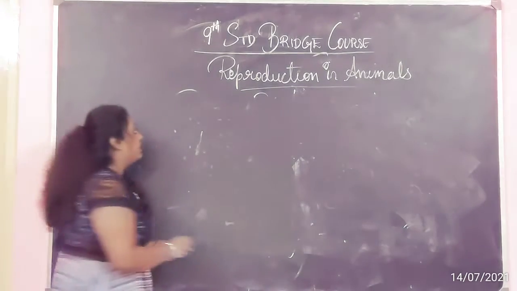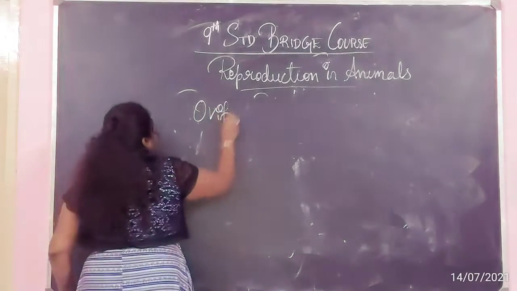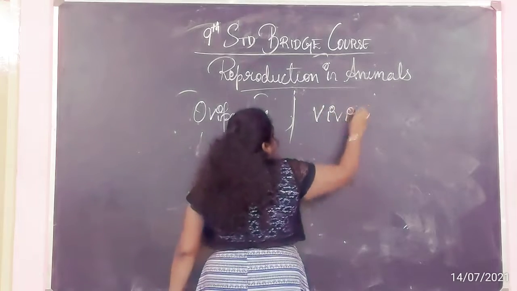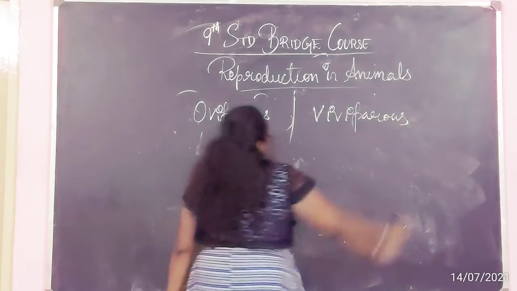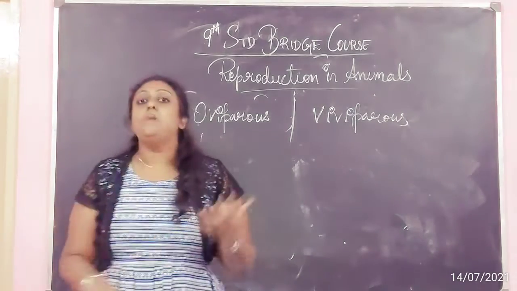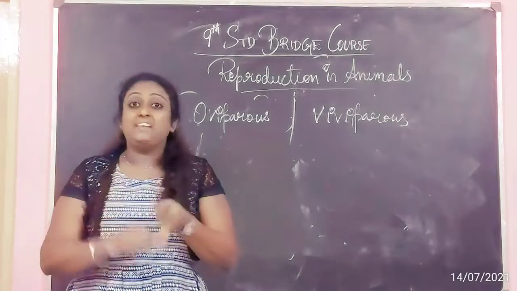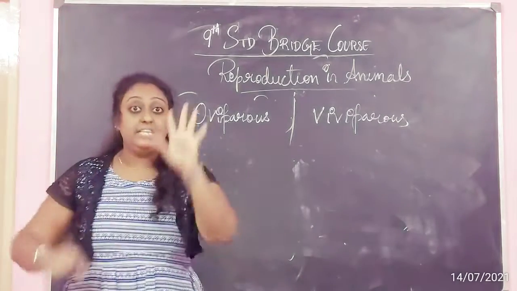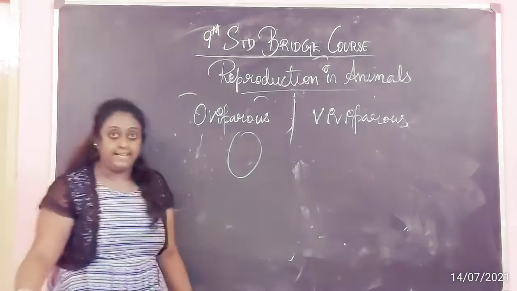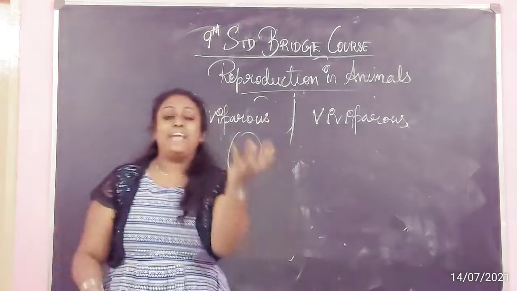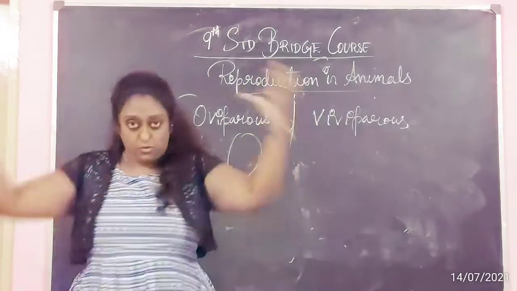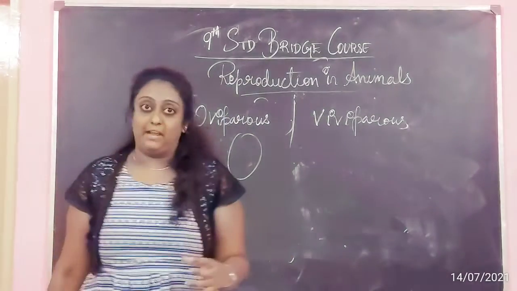Those are oviparous and viviparous. Oviparous means egg laying animals. Which animals lay eggs? Hen will lay eggs, snake, frog, tortoise, these all lay eggs. The egg will be let outside and they will hatch the egg outside, and from the egg they will get the embryo.